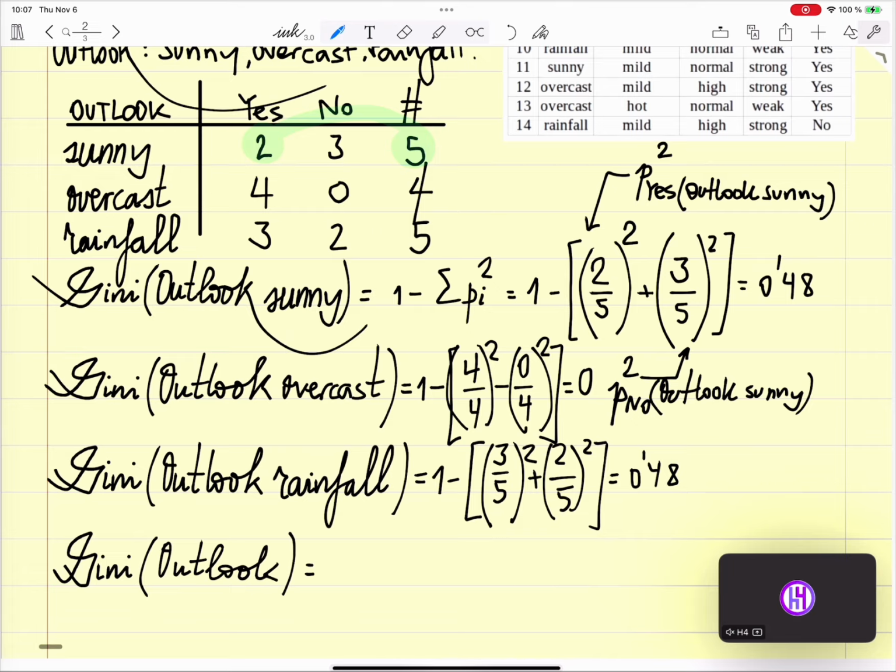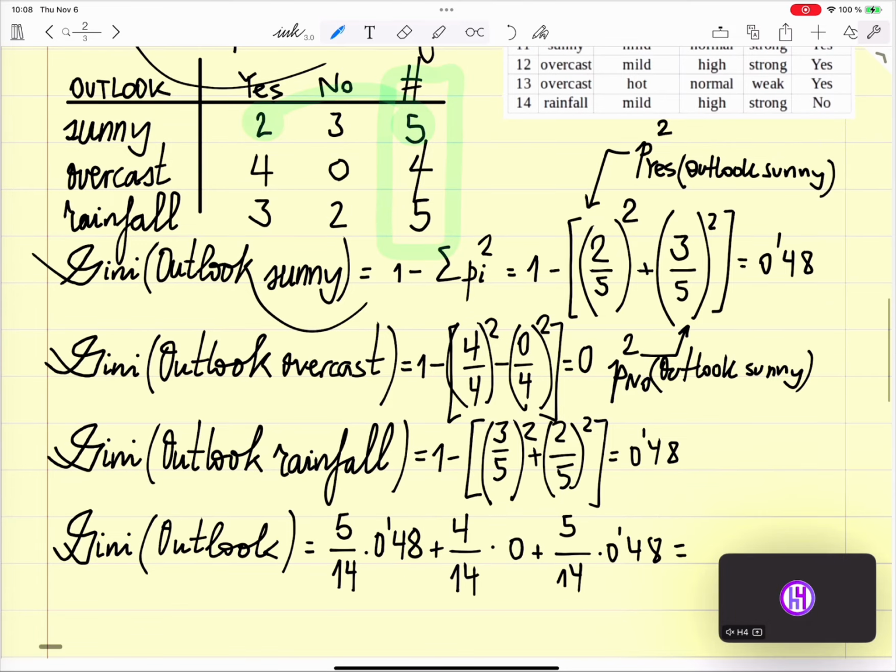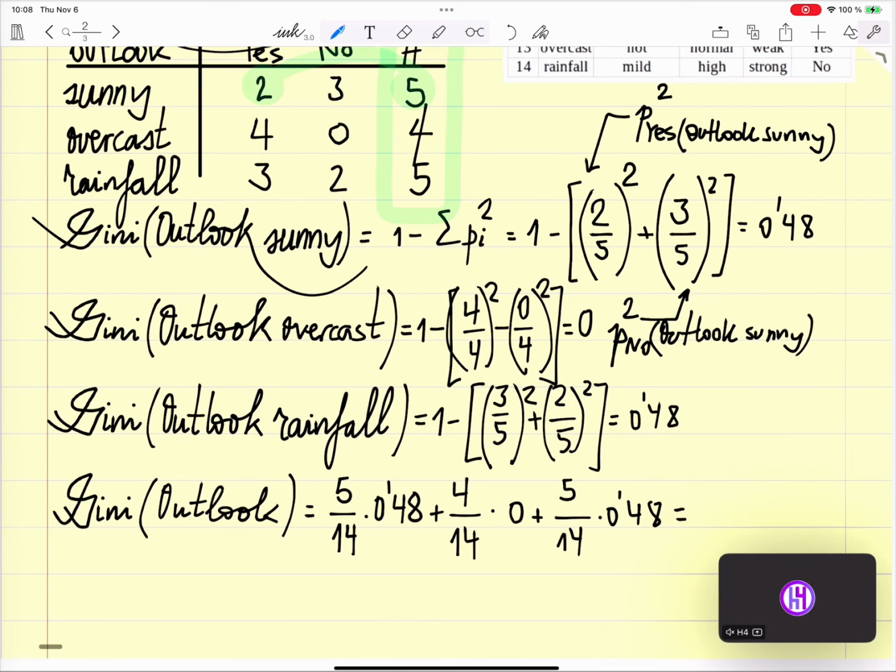Well, now we need to look at this column. We have 5 out of 14 for sunny, so we need to multiply 0.48 times 5 divided by 14 plus 4 divided by 14 times 0 plus 5 divided by 14 times 0.48, which is going to deliver our first value.